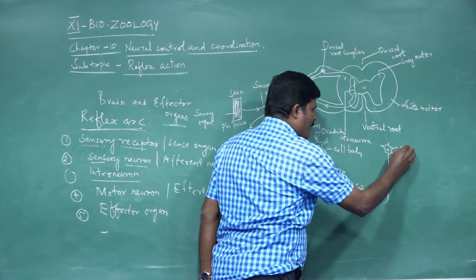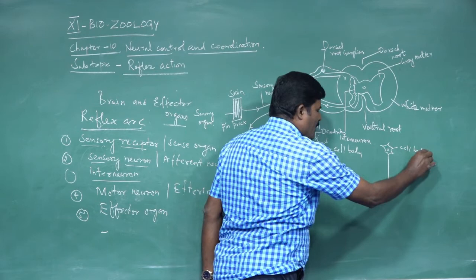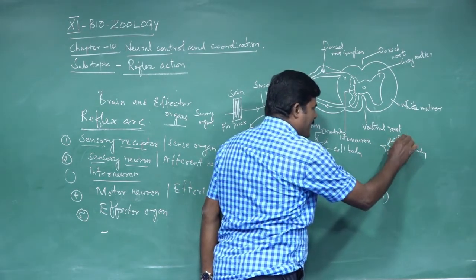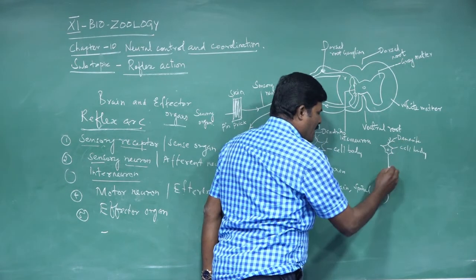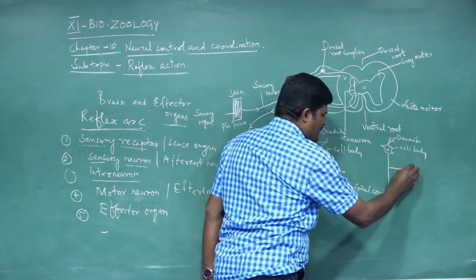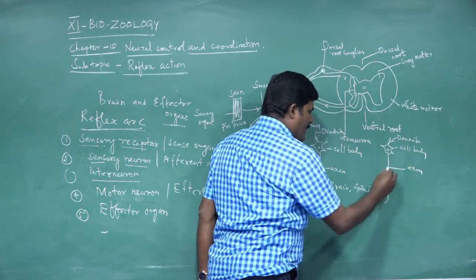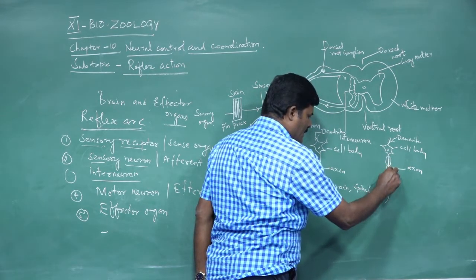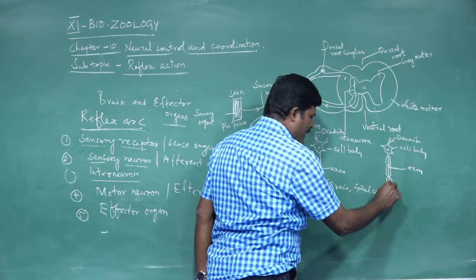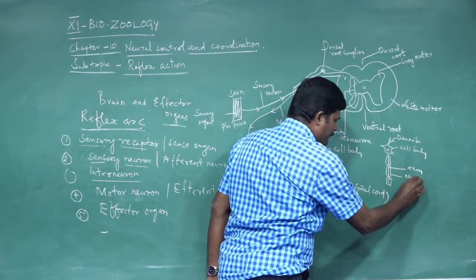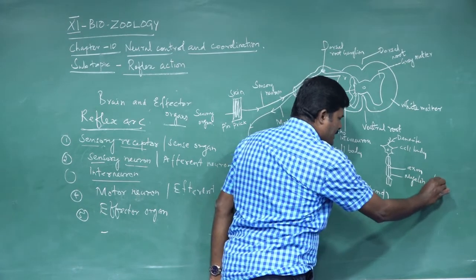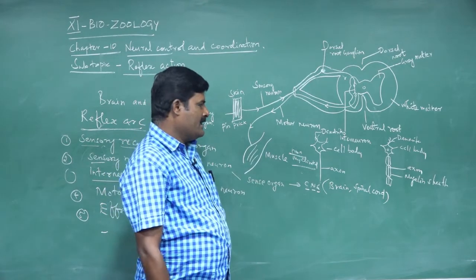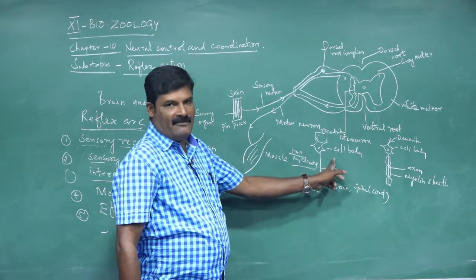Here it is a cell body. Next, several processes arise from the cell body, called dendrites. This long, unbranched process is called the axon. This axon is covered by myelin sheath. Myelin sheath. Sheath means what? Envelope or covering. So now we can differentiate very easily.